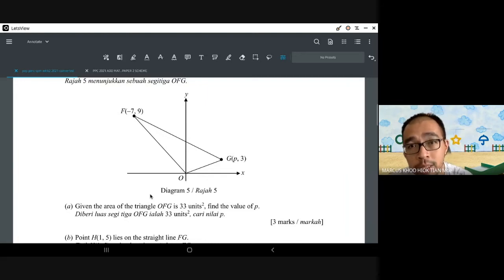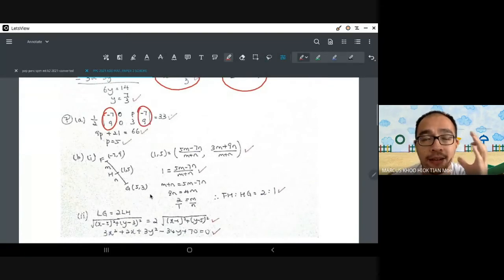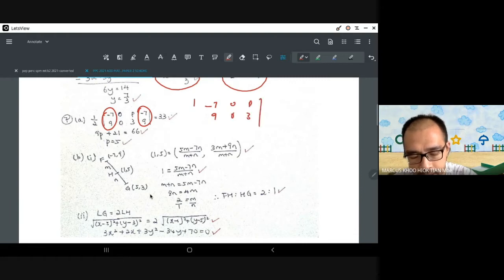One thing that I noticed, and I saw this in paper 1 and in paper 2, is that people don't repeat the first point. I already mentioned you must do one full circle. The first and the last set must be the same coordinate. I saw many write -7, 9, 0, 0, P, 3, and then they close the gate. It's very sad, because you already got the concept there. You just forgot to repeat this one.